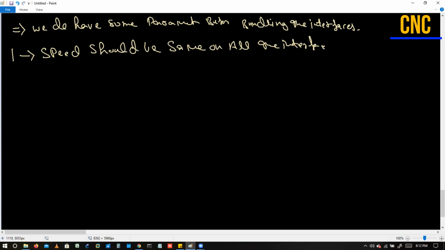Let's suppose we have 5 interfaces, and 2 of them have 10 MB and 3 have 100 MB. Those 2 ports will be out of the port channel, because the port channel will not be able to bundle those interfaces. Again, the speed should be the same, and we are combining all the links into a single PO.